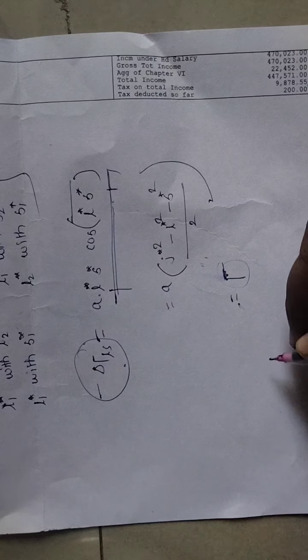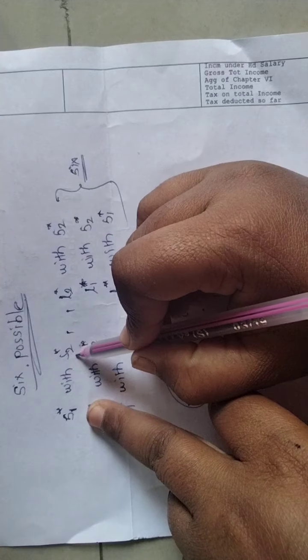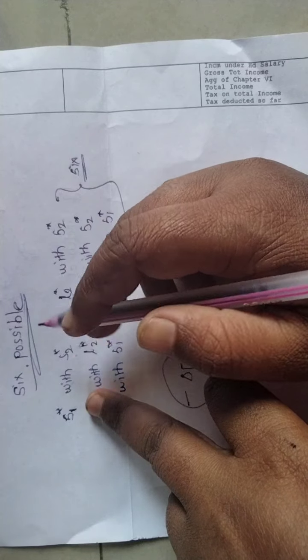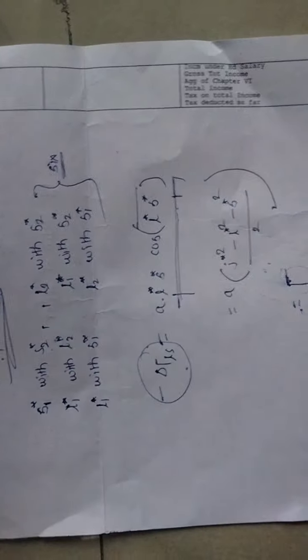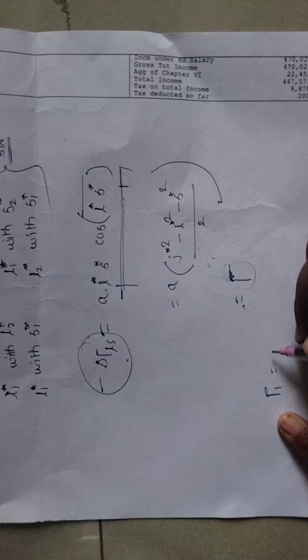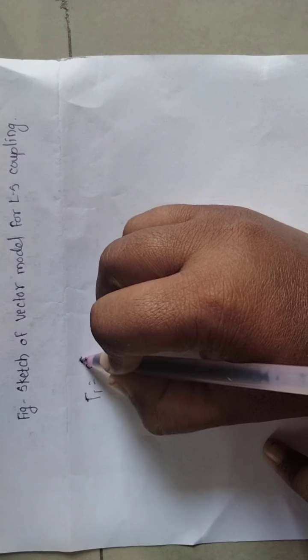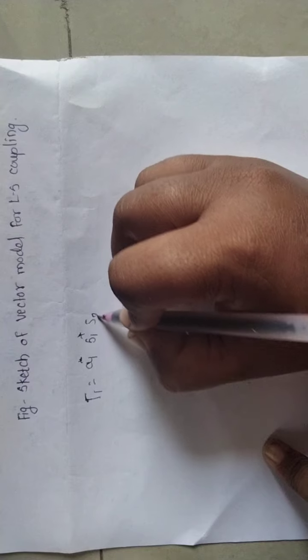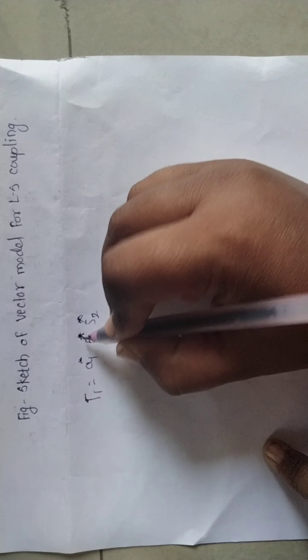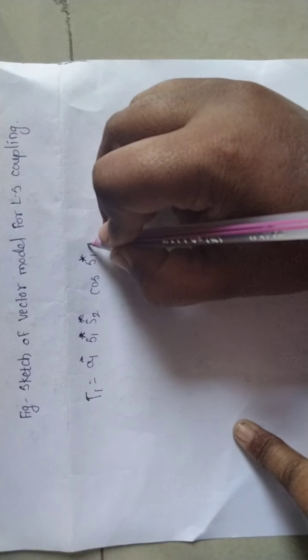For this particular interaction we get an energy relation. For the first possible interaction, lambda 1 is equal to A1 S1 star S2 star cos of S1 star S2 star.